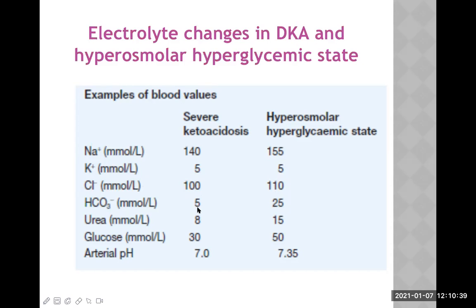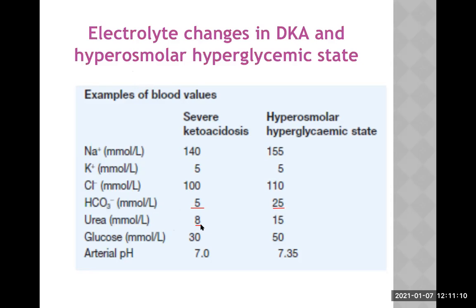Now, can you tell me why bicarbonate is 5 in a ketoacidosis but 25 in the hyperosmolar state? Why? Anyone? Because this is a situation of metabolic acidosis. Metabolic acidosis is all about decrease in bicarbonate level. The hyperosmolar state doesn't cause any metabolic acidosis, so bicarbonate value is normal.